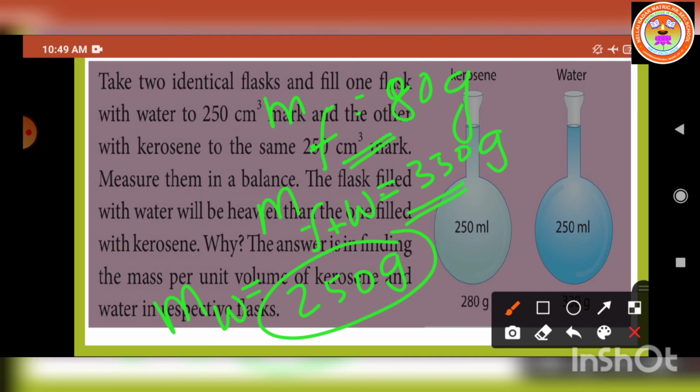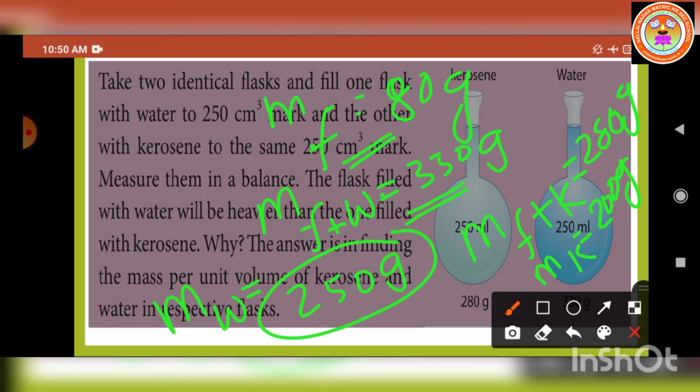Now the mass of the flask is 80 gram. So what is given here? The same expression we use instead. The mass of the flask with kerosene is equal to 280 gram. So what about the mass of the kerosene? 280 minus 80 is equal to what will come? Mass of the kerosene is equal to 200 gram.